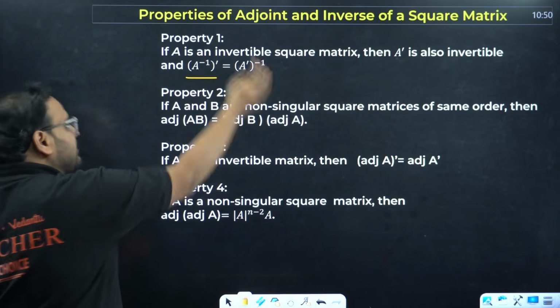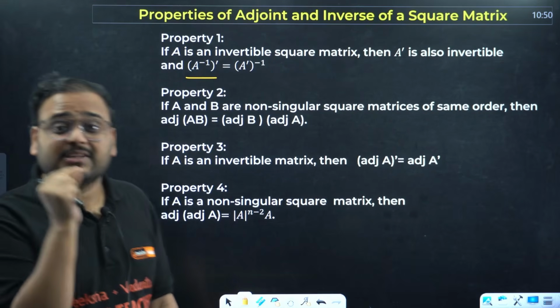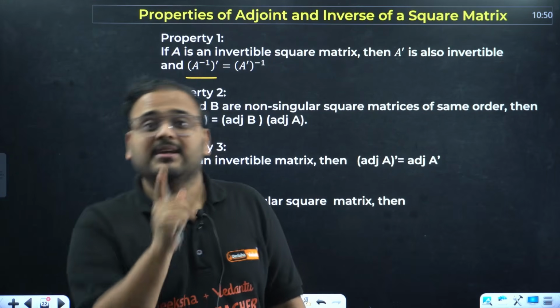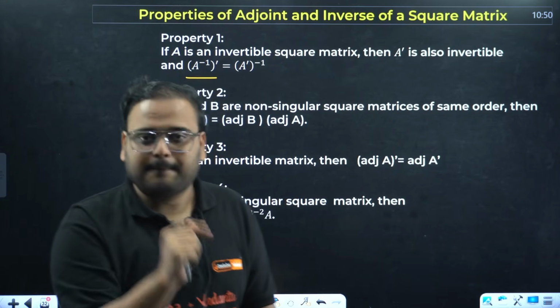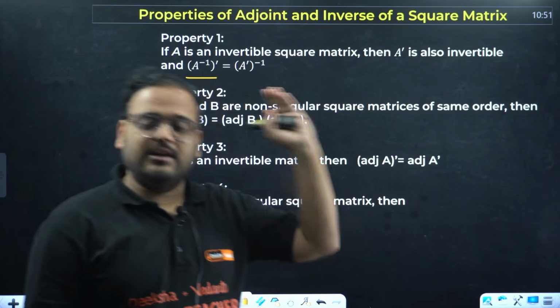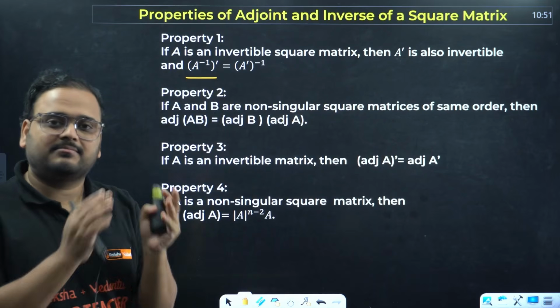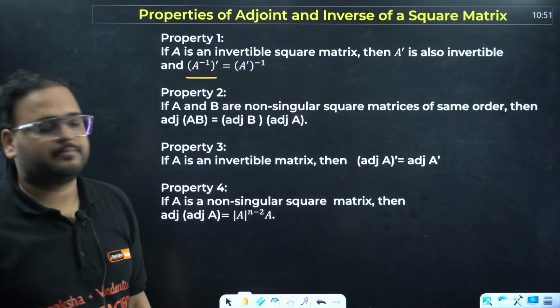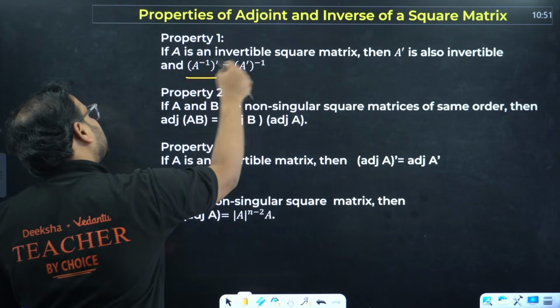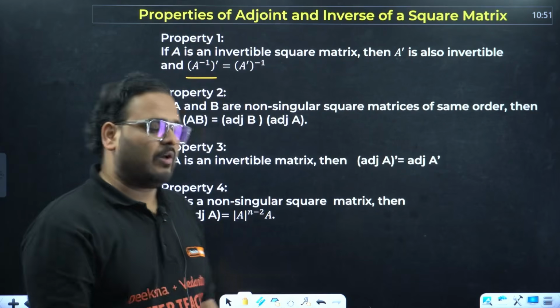So for any invertible matrix, if A is said to be invertible, what does it mean? It means the inverse exists. What does it mean? That it is a non-singular matrix, right? So for A as an invertible matrix, transpose of A inverse is the same as inverse of the transpose of A. That's property number 1.